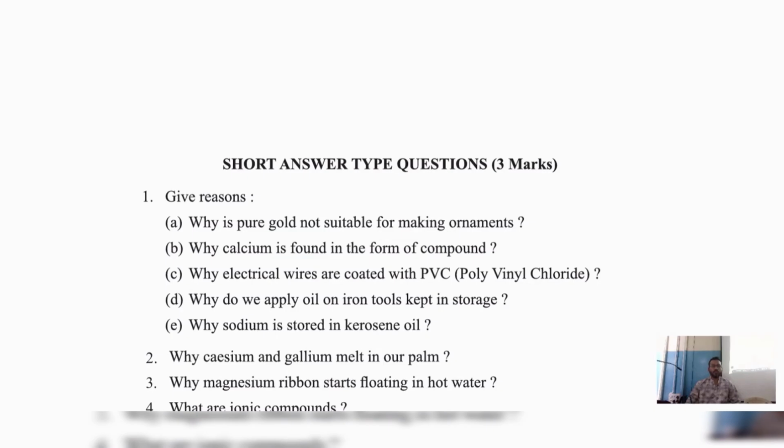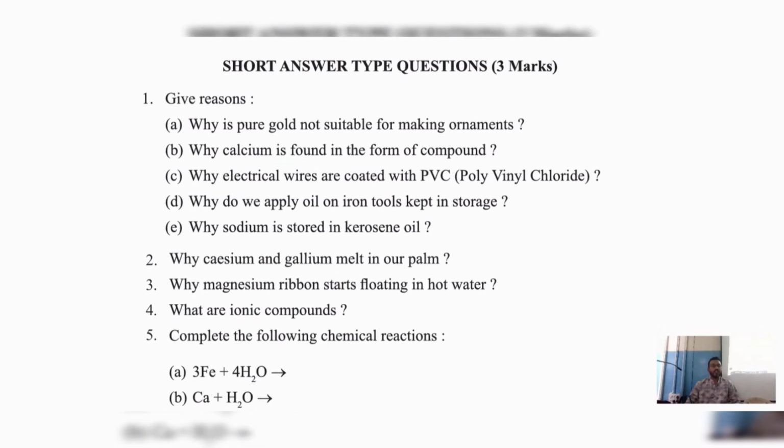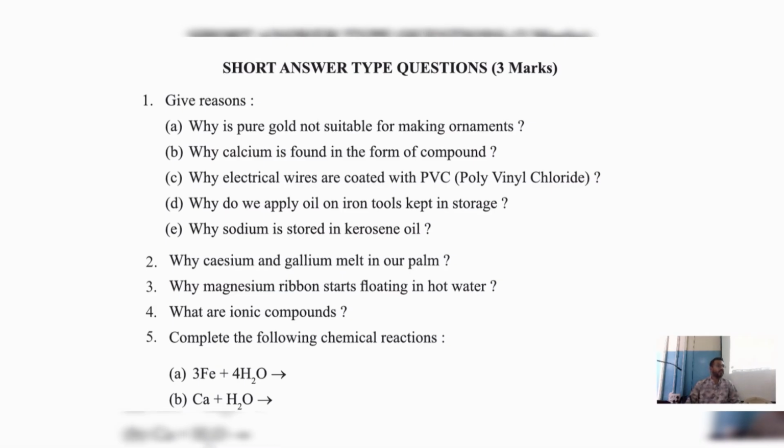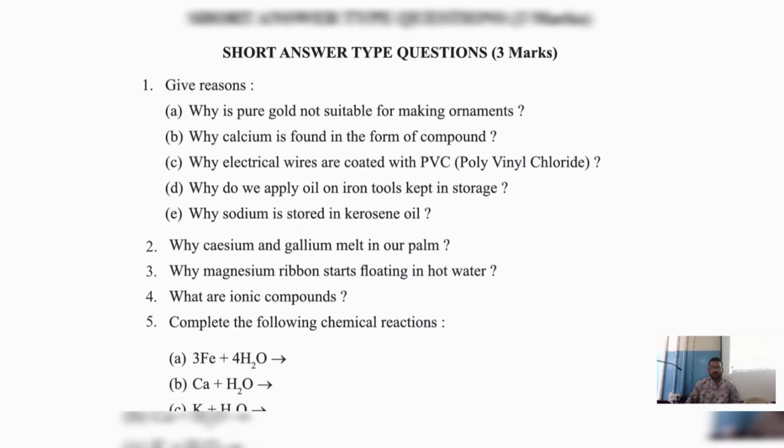Next, short answer type questions. Give reasons. Why is gold not suitable for making ornaments? Because it is available in free state. Yes, sir. Understood. And it is in a molten state. See, pure gold is in a molten state. Example, have you seen your toothpaste? Pure gold will come in that form. In that form, which chain can you make? You can't make. So we will add some impurity to make it hard. By using pure gold directly, we cannot make any ornaments. We have to add some impurity. Understood?